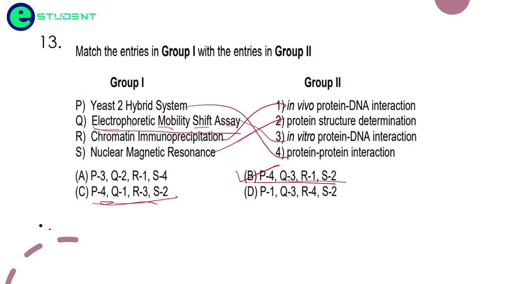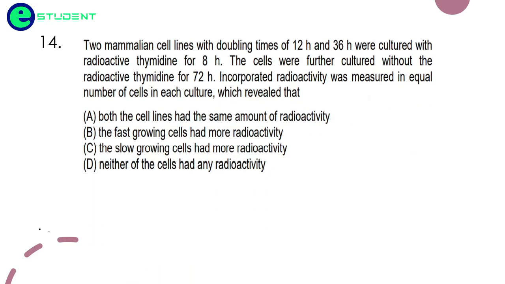Coming to the next question. Two mammalian cell lines with doubling times of 12 hours and 36 hours are cultured in radioactive thymidine for 8 hours. This one has a doubling time of 12 hours, this one 36 hours, so this one is slower.